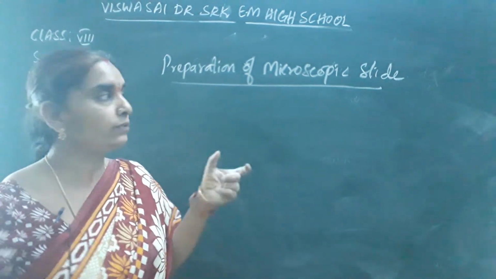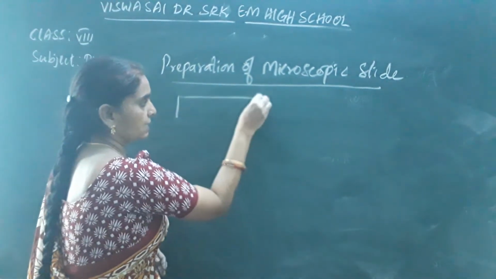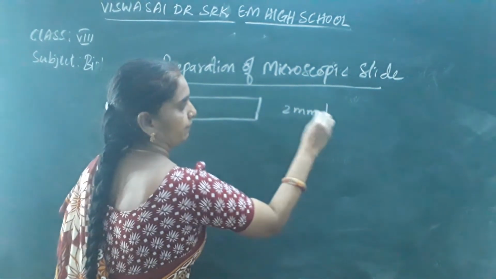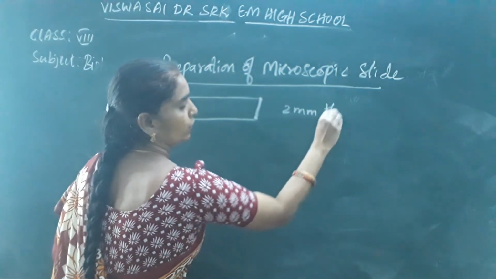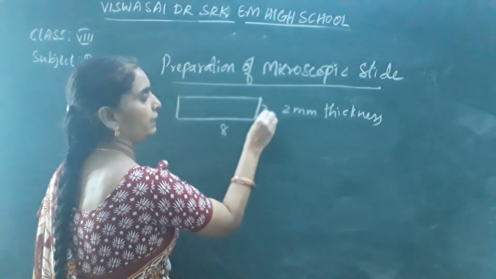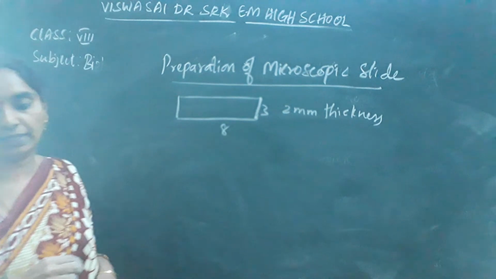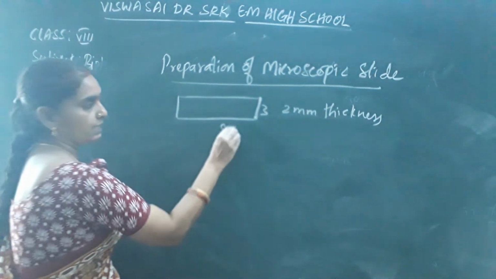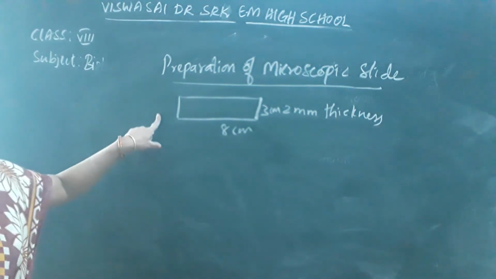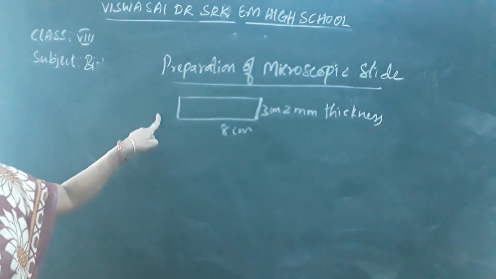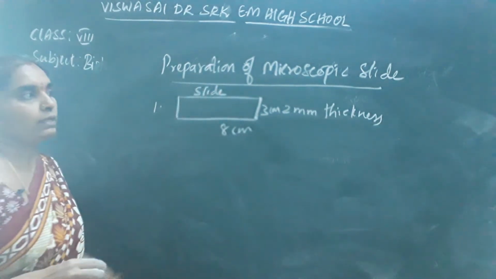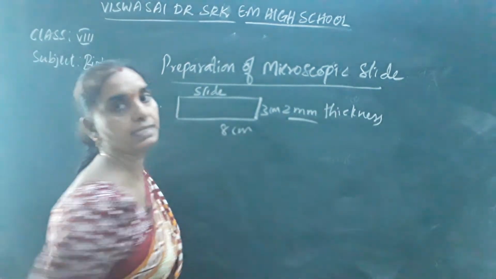For this you have to take a glass slide of 2 mm thickness, and the length and breadth should be 8 by 3 centimeters. Okay children, this is the preparation of the glass slide. First, the slide to be taken should be of 2 mm thickness.